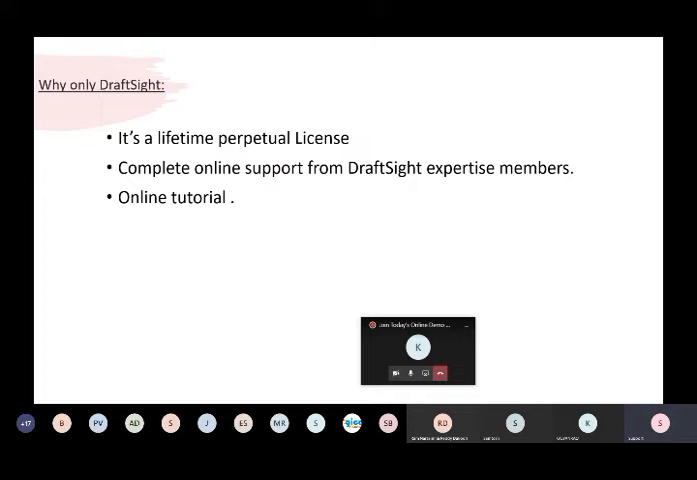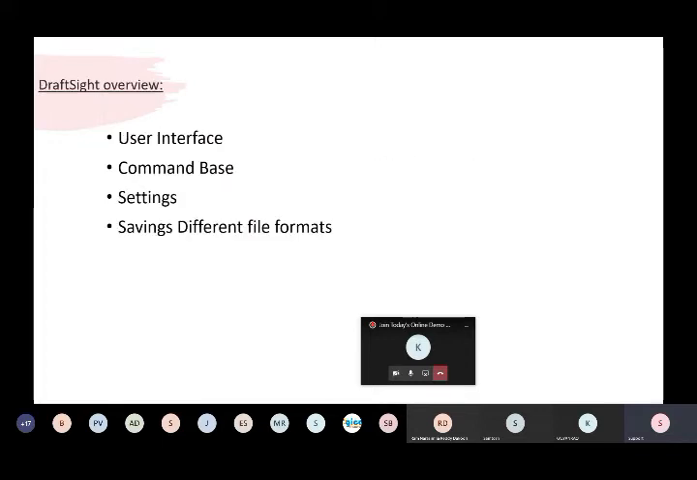So we have complete online tutorials, very easy, user-friendly software where you can learn easily with these tutorials. You can start to make your designs in DropSet very easily. I will show how we need to start, how we need to design, and what the command base is. Everything will be there in DropSet.